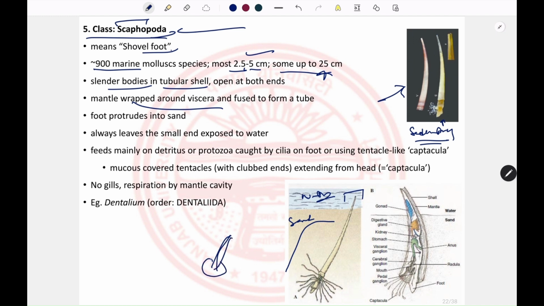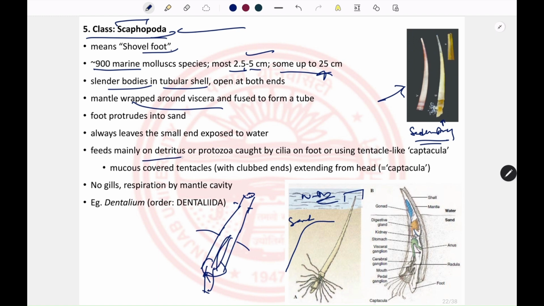So the whole viscera is surrounded by the mantle, and thus they form a tube which is narrow at one portion and wide at the other. The wide portion of the shell has the foot, and the anterior, the narrow one, lies above the sand, in the water.